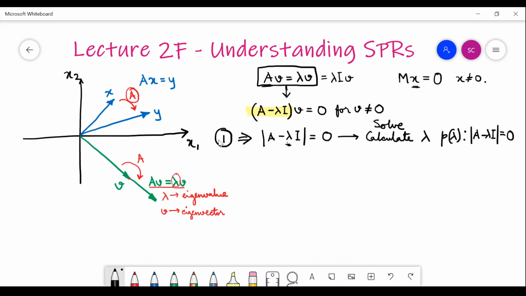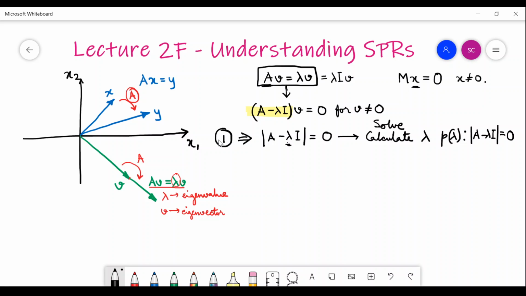But as you can understand, it might be a bit tedious sometimes. If you have a large matrix, it will be difficult even to form the polynomial, because calculating the determinant will also become lengthy, and after forming the polynomial, solving for lambda will also become tedious. However, it can always be done, and your software algorithms are basically solving this way.